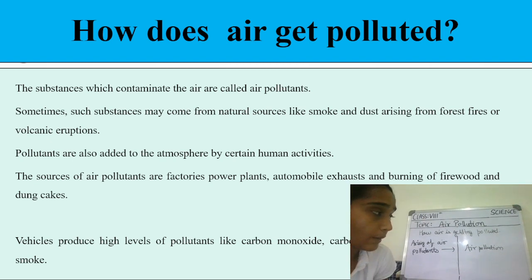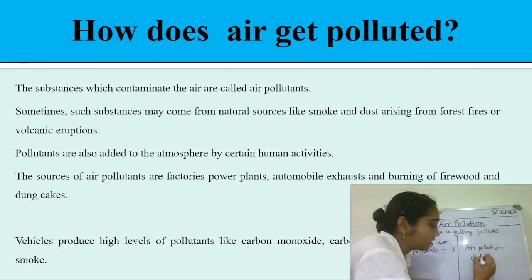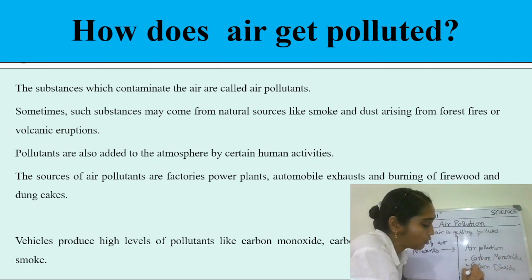You can note down a few of these harmful chemicals: carbon monoxide, carbon dioxide in the atmosphere, smoke, and nitrogen oxides.